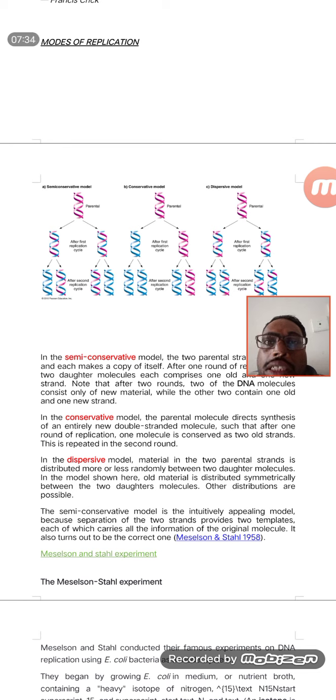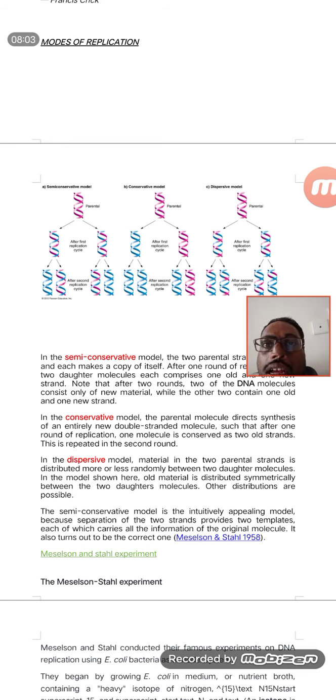That is why in the semi-conservative model, the parental strand has a pink color strand, but when you see the first generation, you can see 50-50, and in the second generation you see that a violet color strand is also there, a mix of parental strand. That means the grandparental strand is also there. So these are the 3 replicative processes proposed by the scientists.